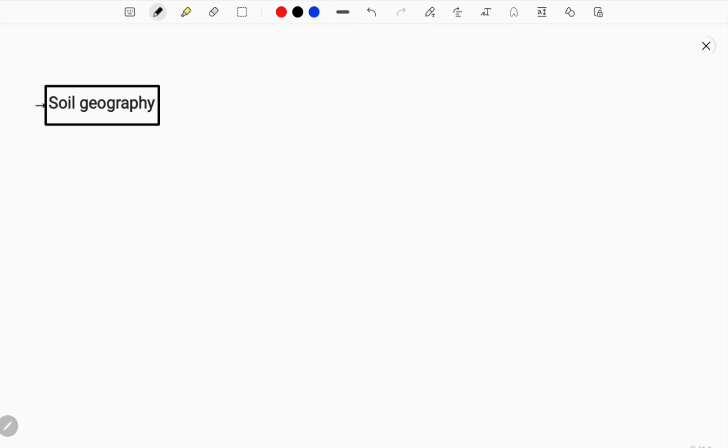And next here we come to the beautiful concept called soil geography. Soil geography name itself indicates that we're gonna study what? We're gonna study not just the soil, we also study the process. If soils are formed, it needs some process. So process of a soil formation. If a soil is formed, it goes through some process. So what is that process though? That is the thing we're going to study here, the processes of soil formation.